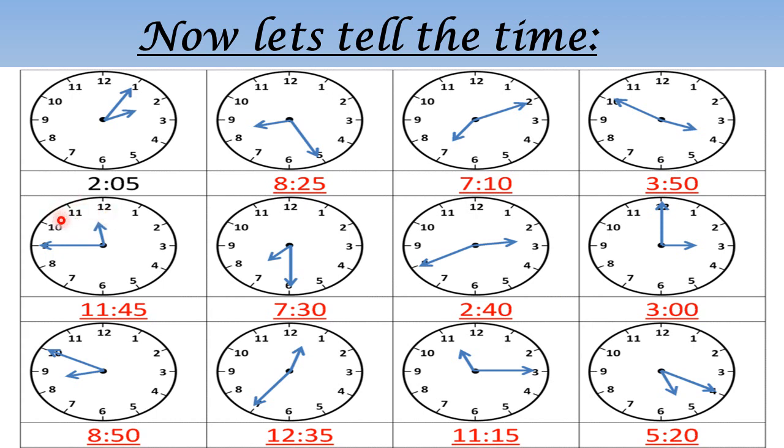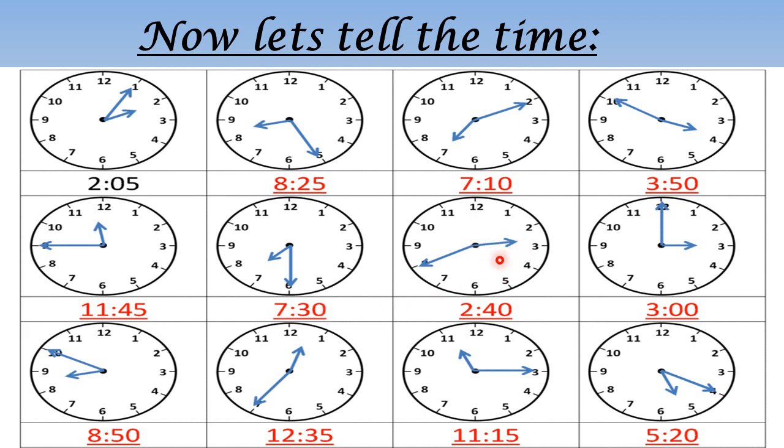So we will take the previous number. We have written 11 here. And for the minute, we will say 5 into 9 equals 45. So this is 11:45. In this watch, the hour hand is at 7 and the minute hand is at 6. So for the hour, we will say 7, and for the minute, we will say 5 into 6, that is 30. So this is 7:30.